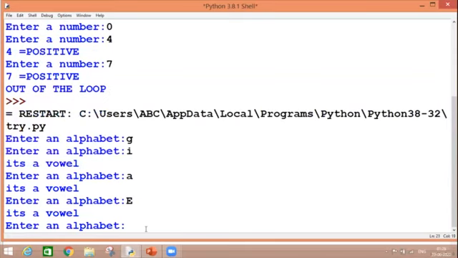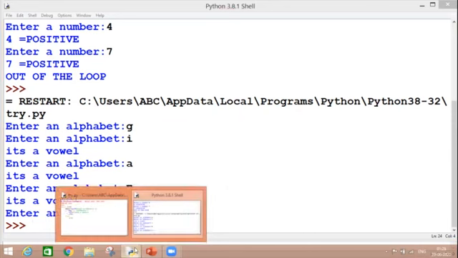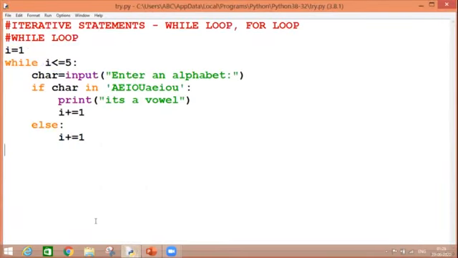Capital E, it's a vowel. If I say T, nothing is printed. And all my 5 times are also over, because I gave my condition till 5. So my loop ran 5 times, and after that it stopped accepting input from the user.